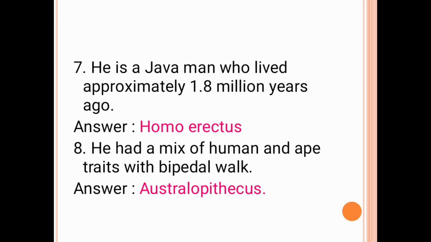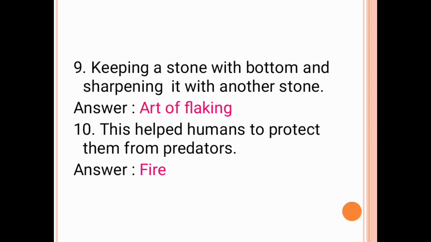The next question is he had a mix of human and ape traits with bipedal walk. The answer is Australopithecus. The next question is keeping a stone on the bottom and sharpening it with another stone is called dash. The answer is art of flaking.